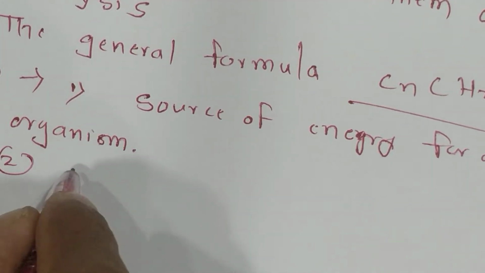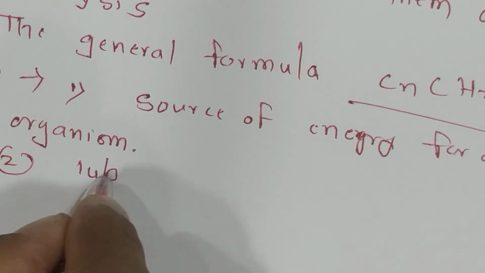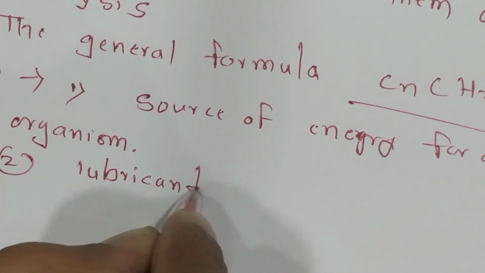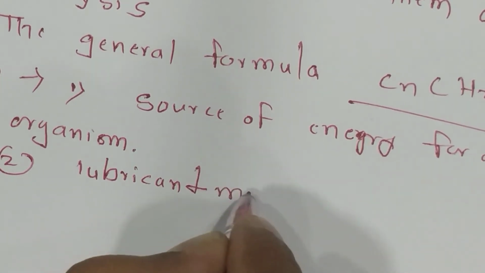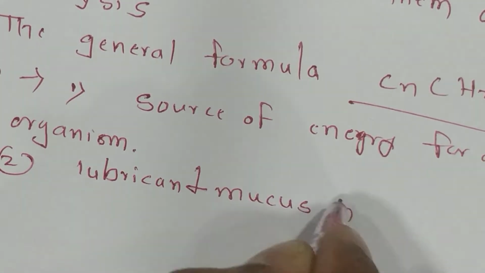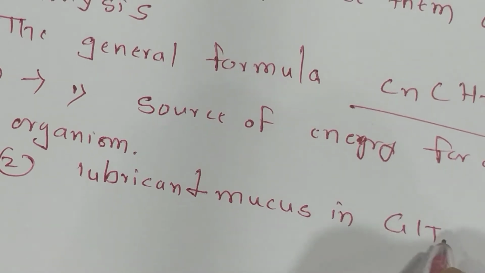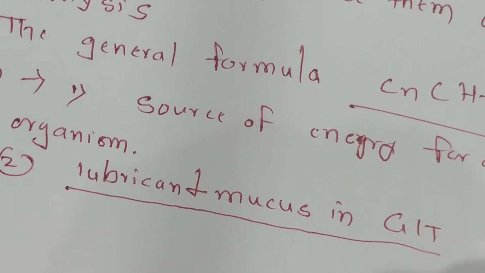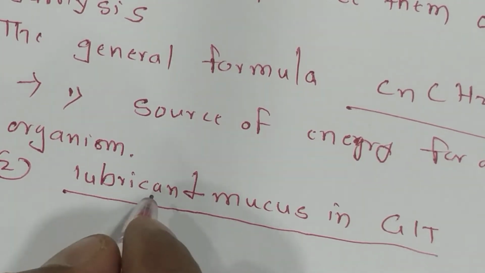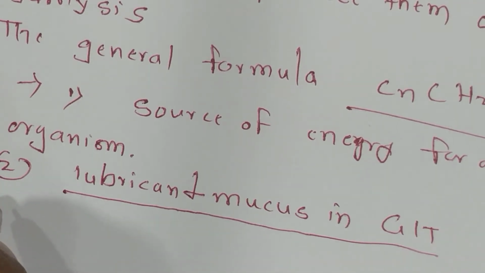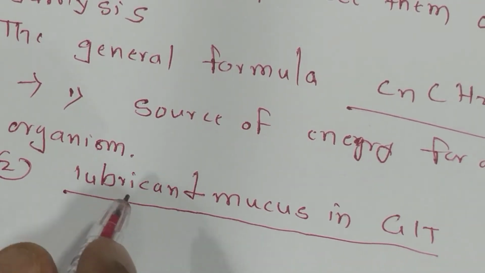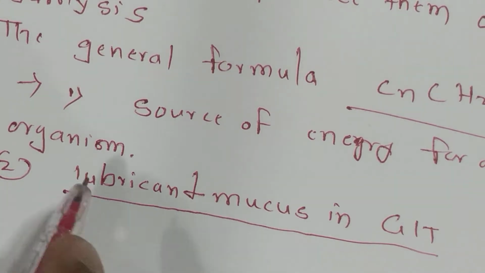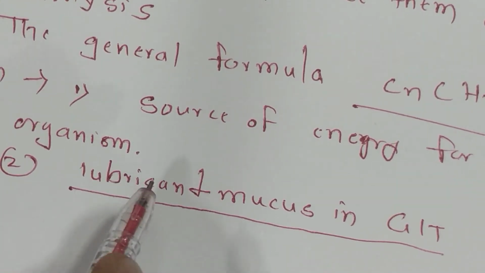Second, they act as a lubricant, mucus in the GIT. They act as a lubricant mucus in the gastrointestinal tract. You know the oil function in the engine, car engine and motorcycle engine. Same function, they act as a lubricant. Friction should be avoided. Then they protect the mucous membrane.